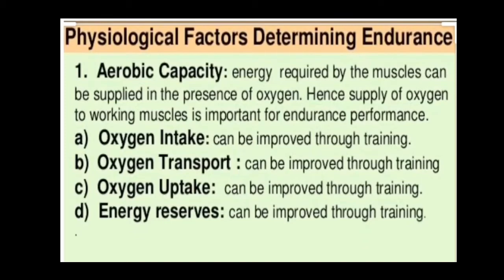Oxygen transport is the amount of oxygen taken into the blood from the lungs that has to be transported to the working muscles. So, the oxygen we have taken into our body should be transported to the working muscles. Third one is oxygen uptake. Oxygen uptake refers to the maximum amount of oxygen your body can consume and actually utilize at maximum exertion. Sometimes maximal oxygen uptake is referred to as maximal oxygen consumption.